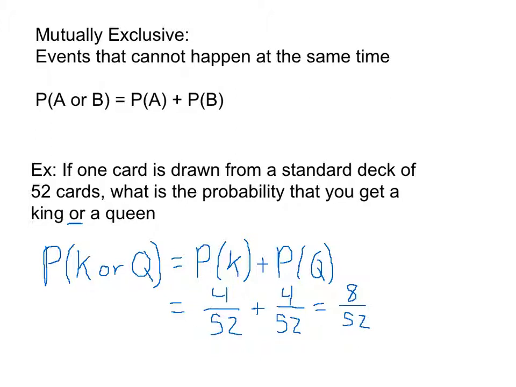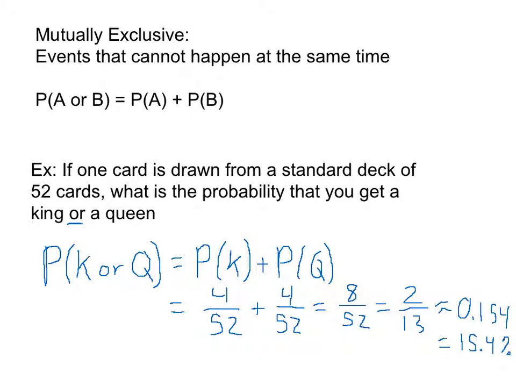Again, the purpose of this example is not to really show a complicated example, it's to show a simple example of how the formula works. Then I can simplify this, and that's 2 over 13. And if I wanted, I could turn that into a decimal and say that my probability is approximately 0.154, which if I really wanted, I could turn into a percentage and say this is about 15.4%.